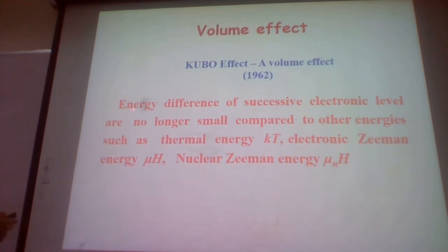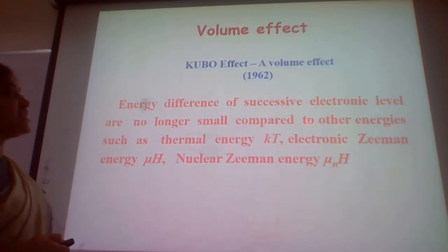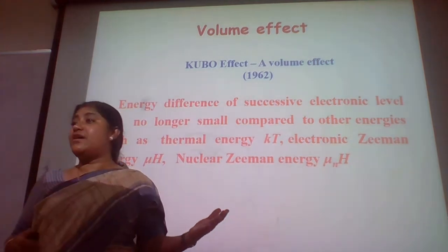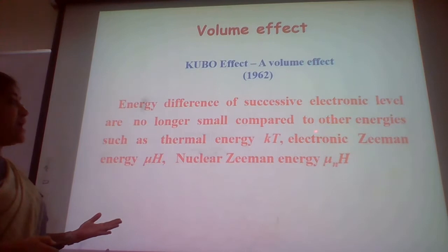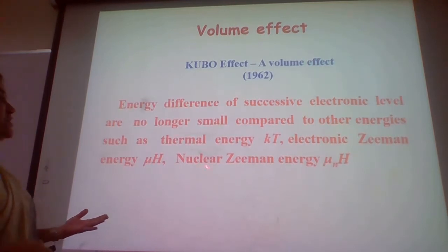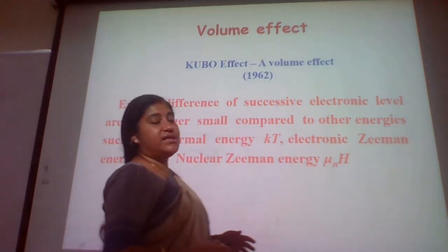What this means is that the energy differences of successive electronic levels are no longer small enough; they are comparable to other energies like thermal energy, electronic Zeeman energy, nuclear Zeeman energy, and so on.